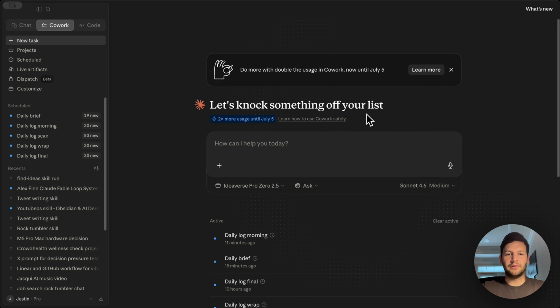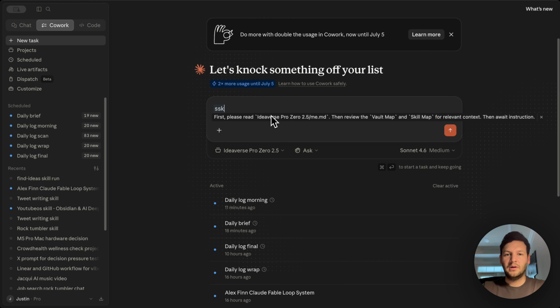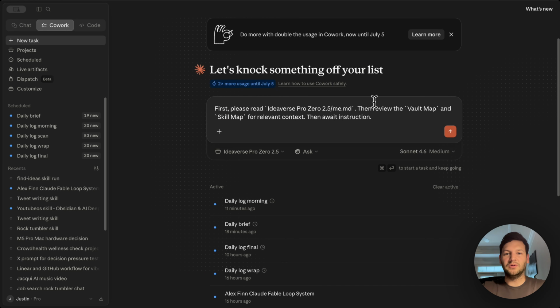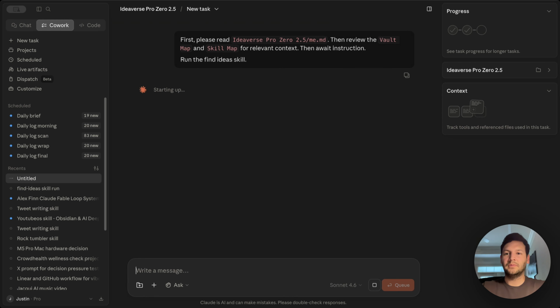All right, so here I'm just gonna run a skill. As you can see, I have my Obsidian Vault selected, Ideaverse Pro 02.5. I'm gonna type in a keyboard shortcut, SSK, and this is just going to tell Claude to actually go into this folder and first read the me.md file, review the vault map and the skill map for relevant context. So below it, I'm just going to say run the Find Ideas skill. And now we're just going to go ahead and wait for it to do its thing.